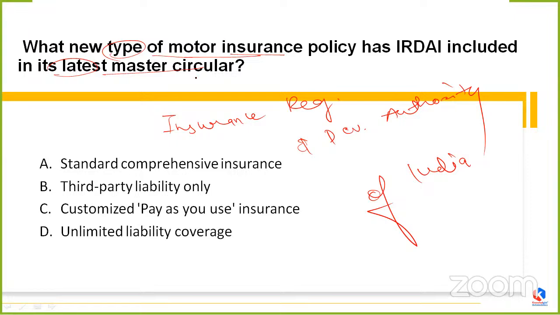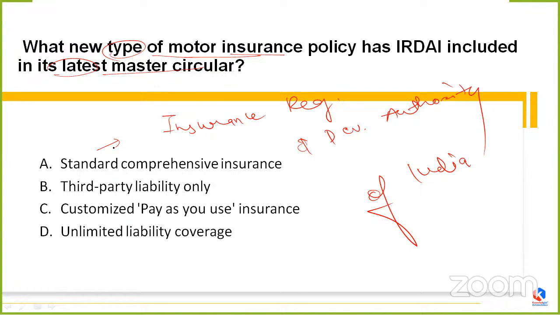The four options are: first, standard comprehensive insurance; B, third party liability only; C, customized pay as you use insurance; D, unlimited liability coverage.